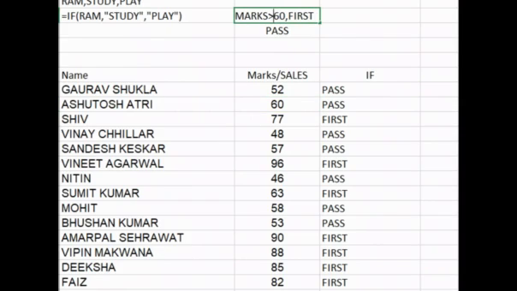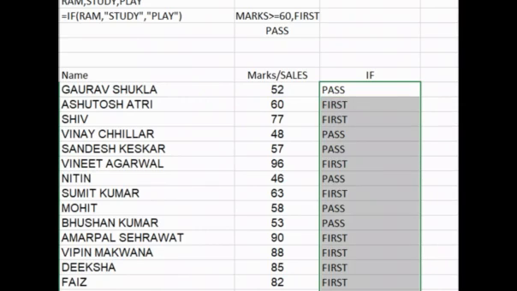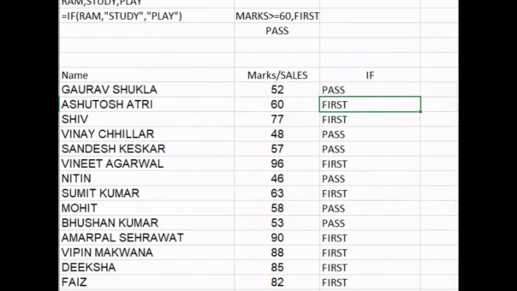If we change this to some extent, just like here, greater than or equal to, then we need to change here also, greater than or equal to. Thereafter, when we drag it, we will get the right result. If it is 60, then also it will pass. So we are talking about the single if formula.